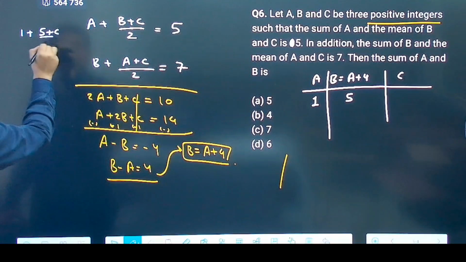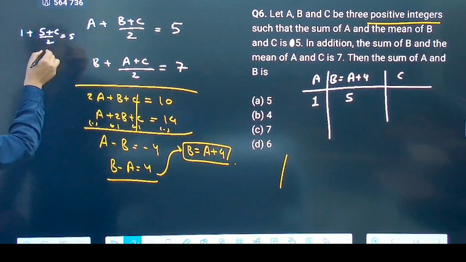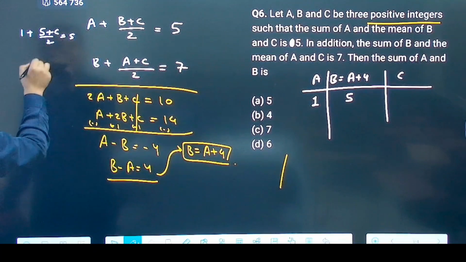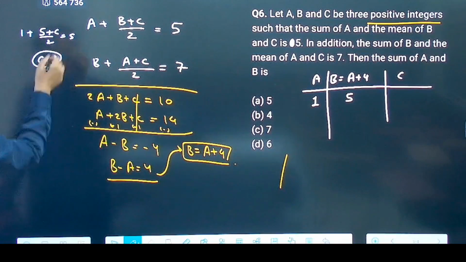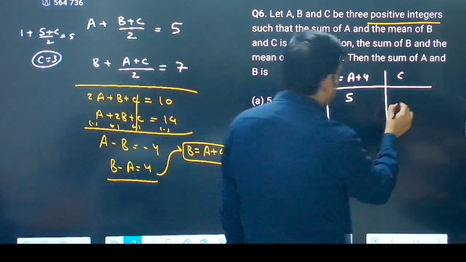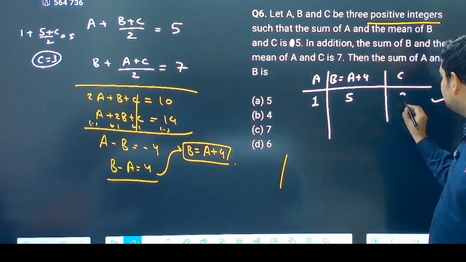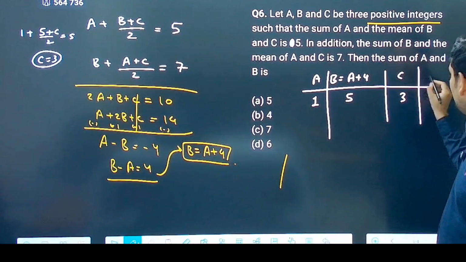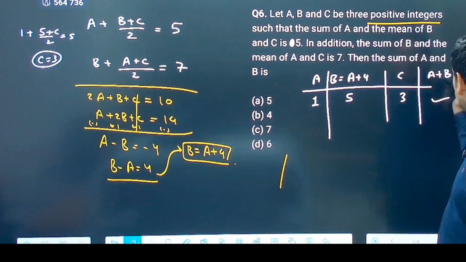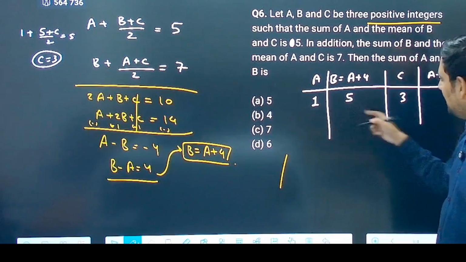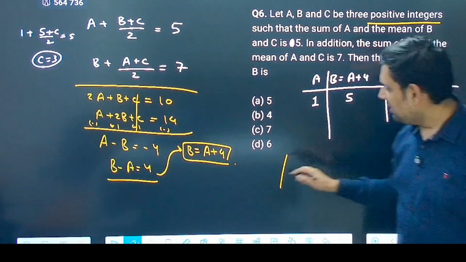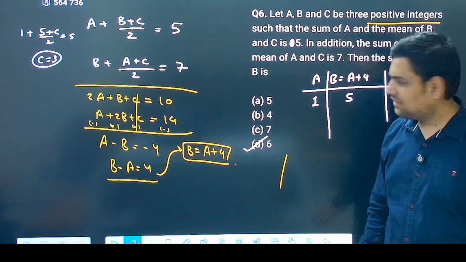C I don't know. C by 2 is equal to 5. So 5 minus 1 is 4. 4 2s are 8, and C will become equal to 8 minus 5, that is 3. So this is 3. Fine, possible. From this I can find the value, because ultimately it is asking me the sum of A plus B. So that also I am writing. A plus B will come out to be 6. So one possible answer that I am getting is 6 without any problems.